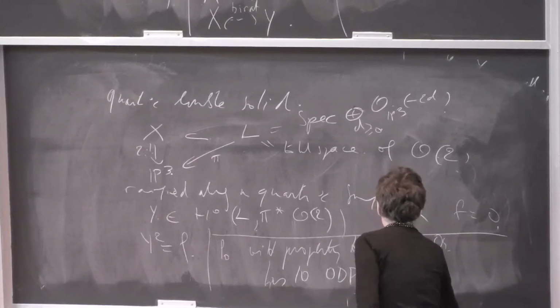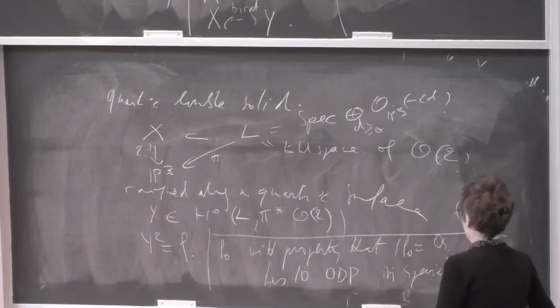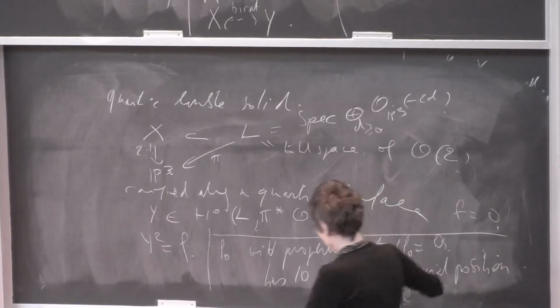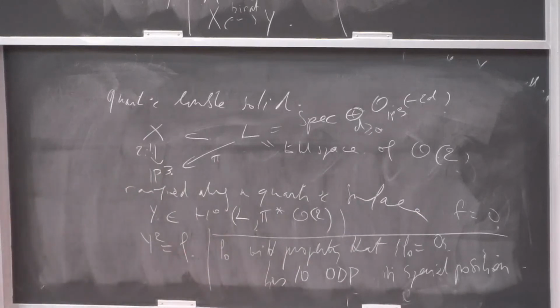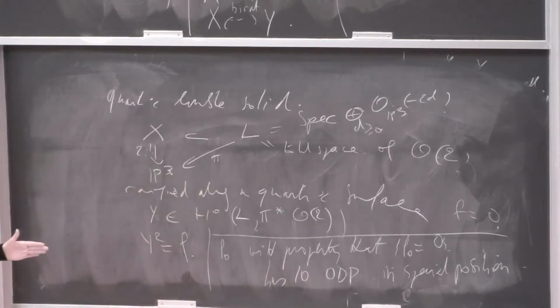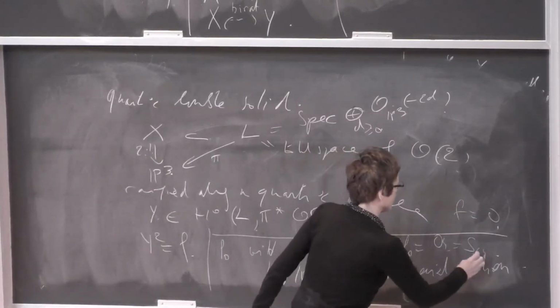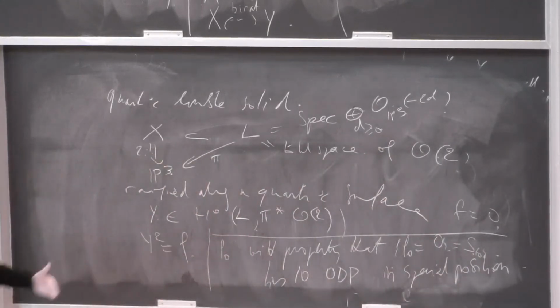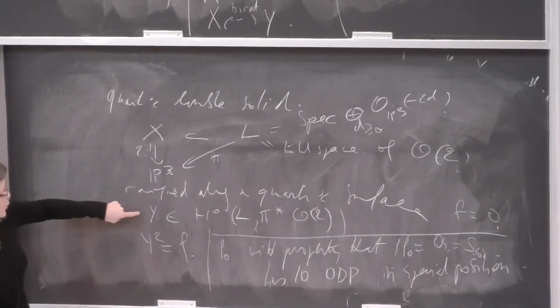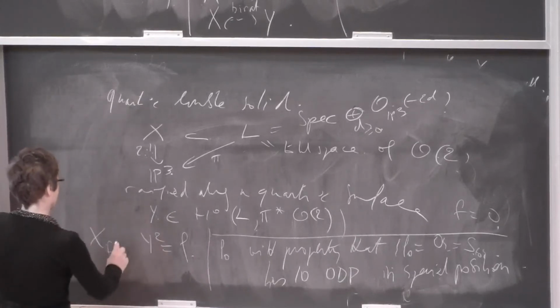So in a special position, I'm going to explain in a minute what is this special position. So now, each time you have an ordinary double point for your surface, maybe call it S, an ordinary double point for S_F0 will produce an ordinary double point for your X_F.